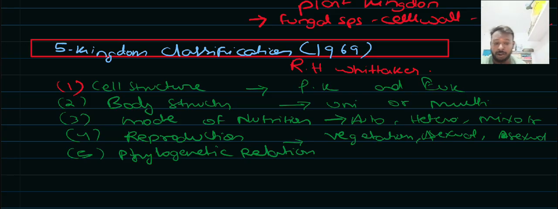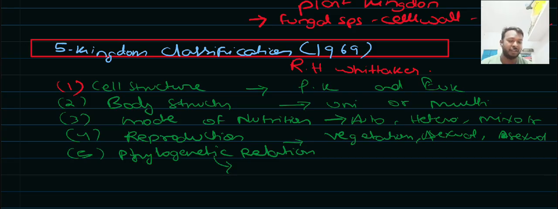Now, phylogenetic relation: this system of classification was put forward based on which species they might have originated from. The earlier species, suppose a protist species, originated from the mononuclear with some set of differences.